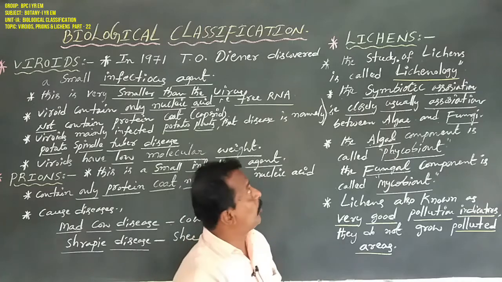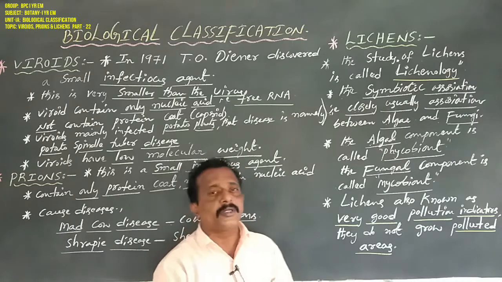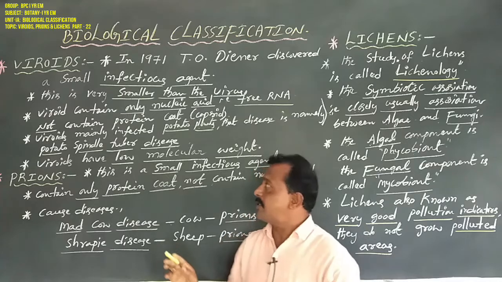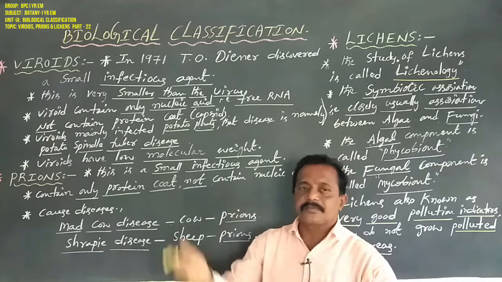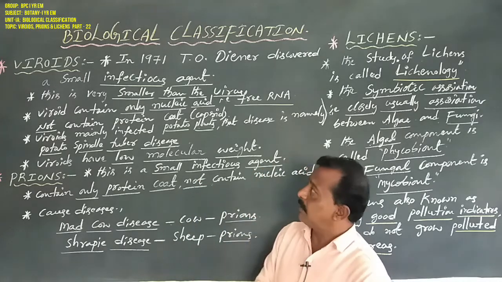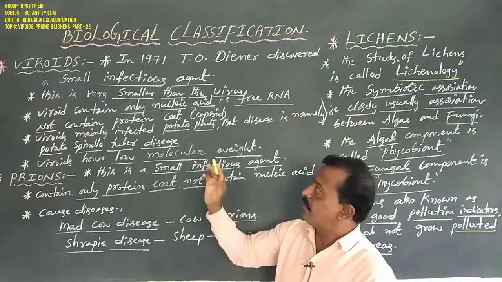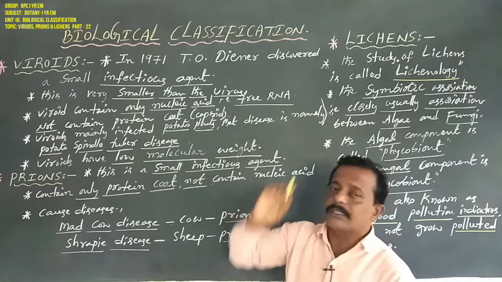So this is about lichens. Dear students, today we discussed the general character features of viroids, prions and lichens.